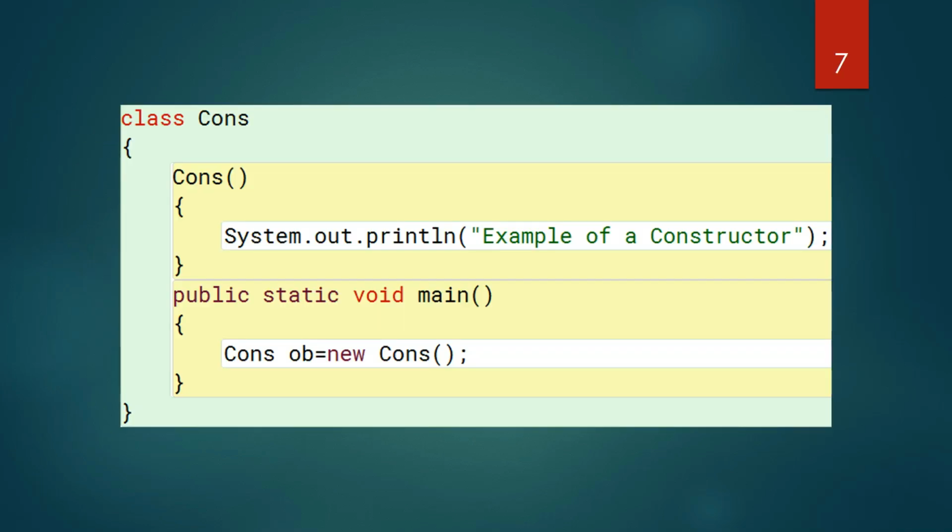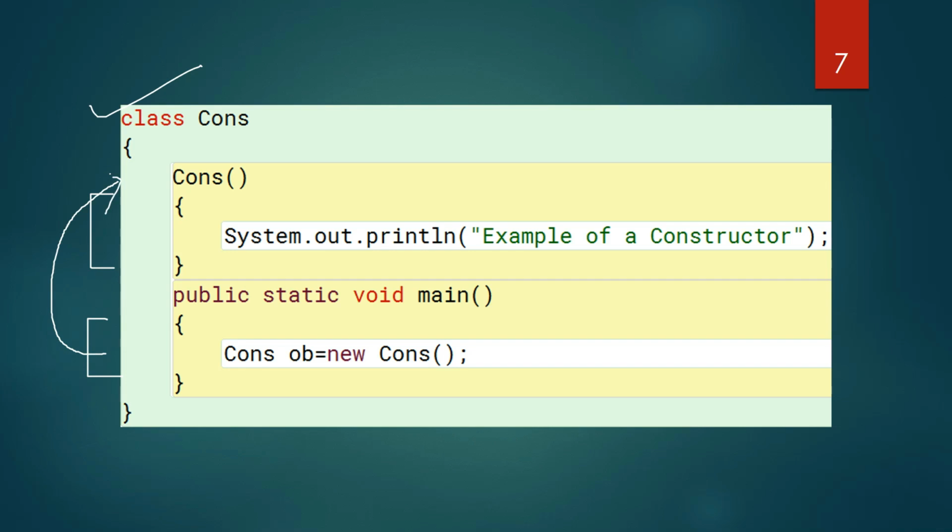Okay. Now here we have a class. Now this is an example. Here you have a class, and you can see that this is a constructor here, written as an example of a constructor. The same thing which I showed you just now is written here. We have a main method here. When you execute the main method, an object will be created, and when an object is created, this constructor will be invoked automatically.